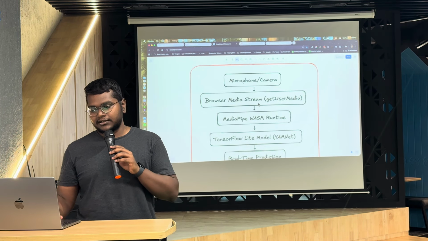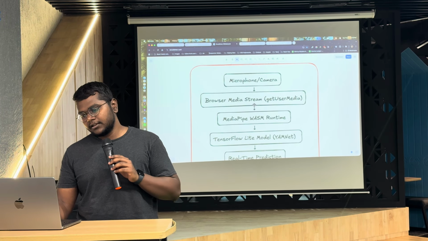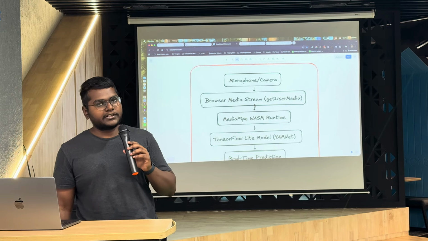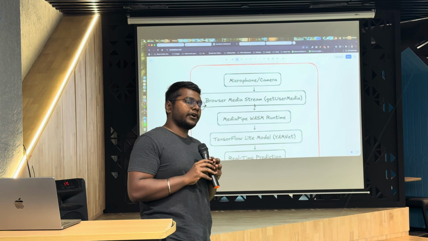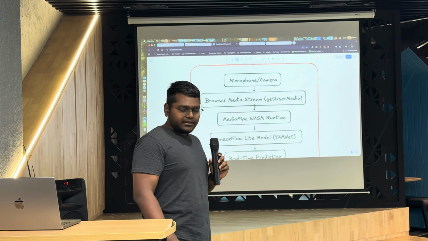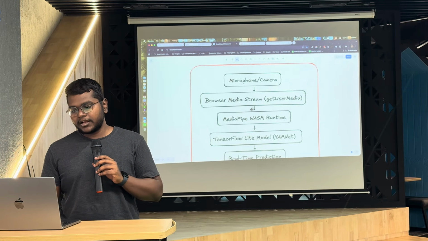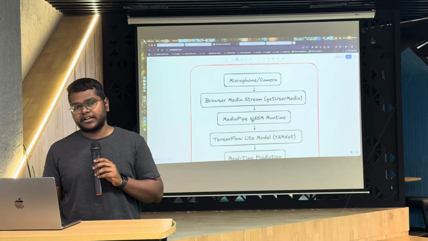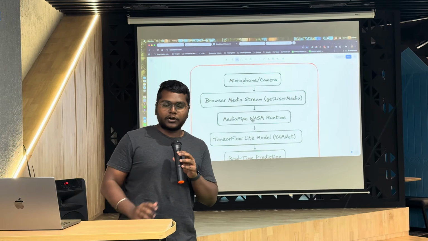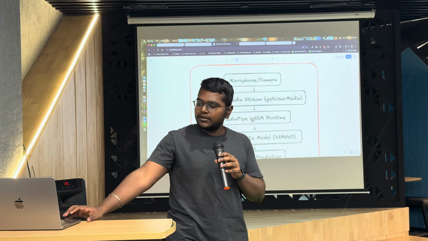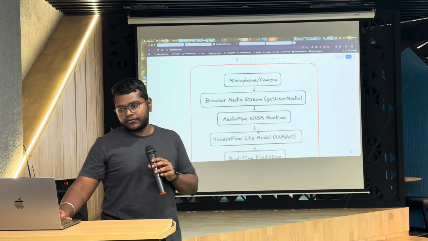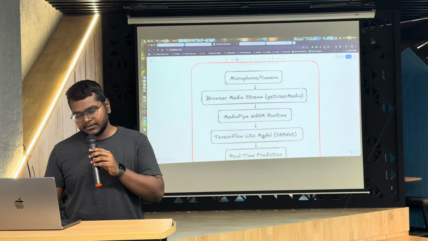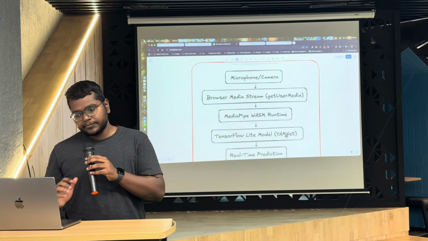We have a browser API which gets the user media, video or audio, and it is then passed to a MediaPipe pipeline, also known as a WebAssembly pipeline, where MediaPipe has an ML model. For audio classification right now I am using YAMNet.